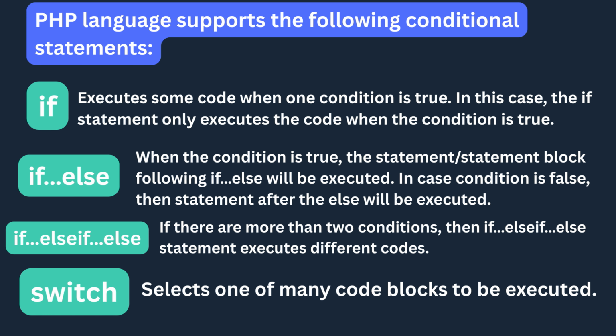When decisions involve multiple conditions, PHP provides the if, elseif, else statement, which allows the program to evaluate several different conditions in sequence. With this approach, PHP checks the first condition. If it is true, the corresponding code runs, and the rest of the conditions are ignored. If the first condition is false, PHP moves to the next condition and evaluates it. This continues until one of the conditions is true. If none of the conditions match, the final else block executes.